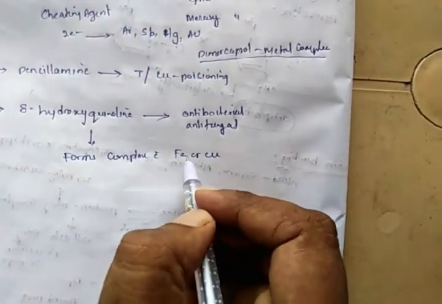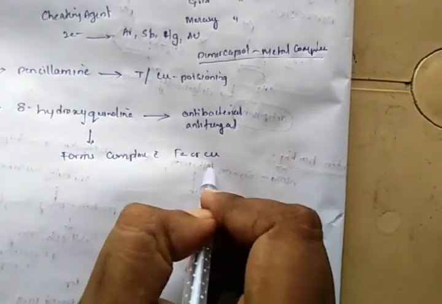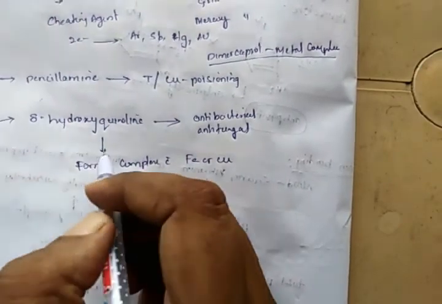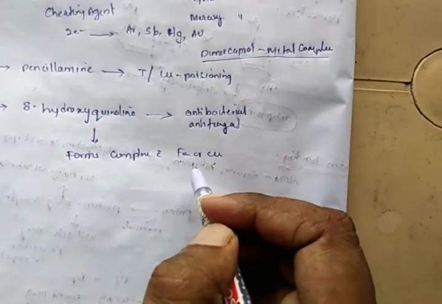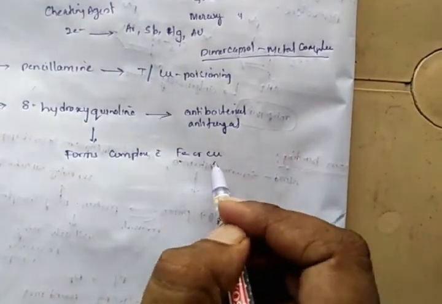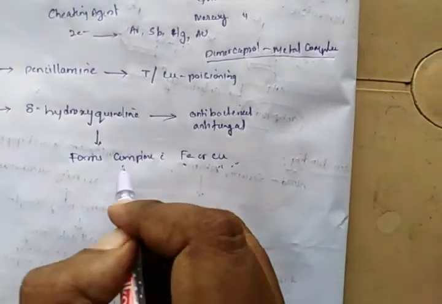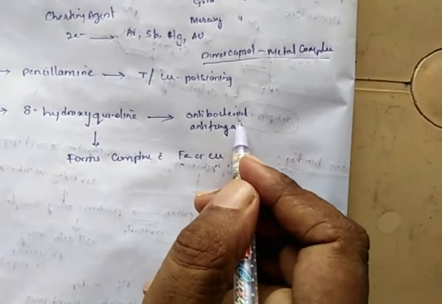Generally these microorganisms contain iron or copper. The hydroxyquinoline forms a complex with iron or copper in the bacterial or fungal structure. As a result, this complex shows antibacterial or antifungal activity.